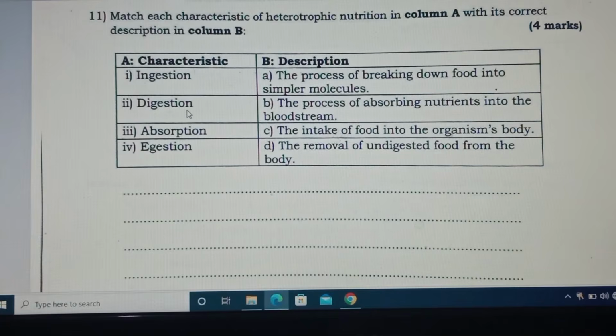Double I, digestion, it corresponds with A, the process of breaking down the food into simple molecules. For triple I, absorption, it corresponds with B. Then IV, egestion, it corresponds with D, the removal of undigested food from the body.